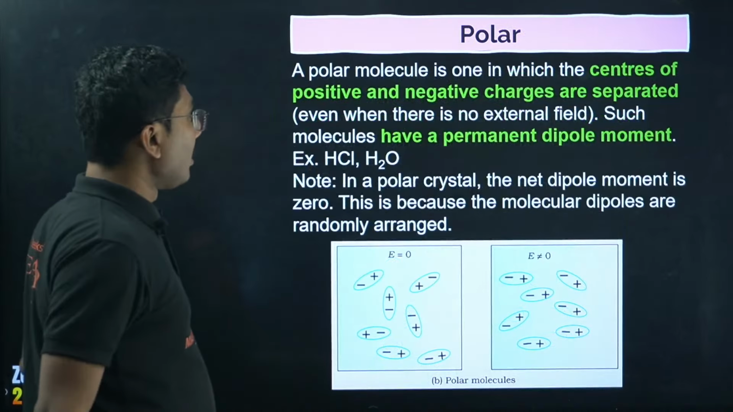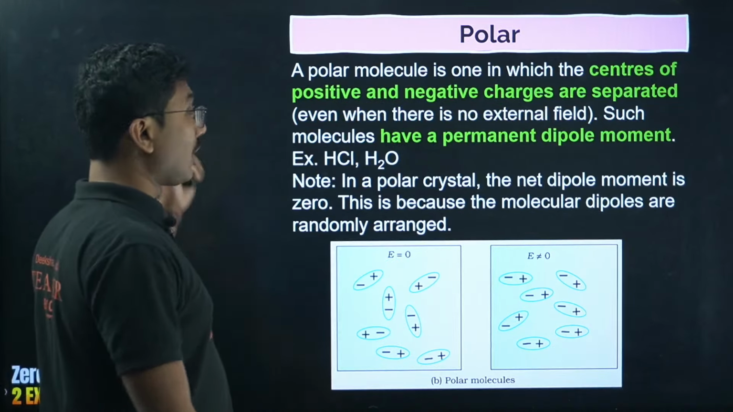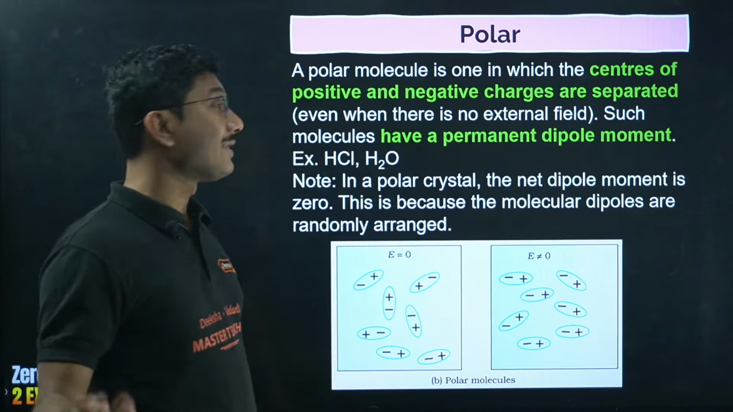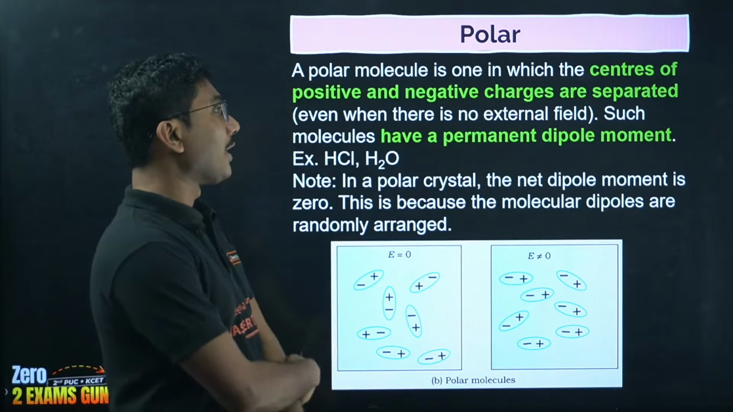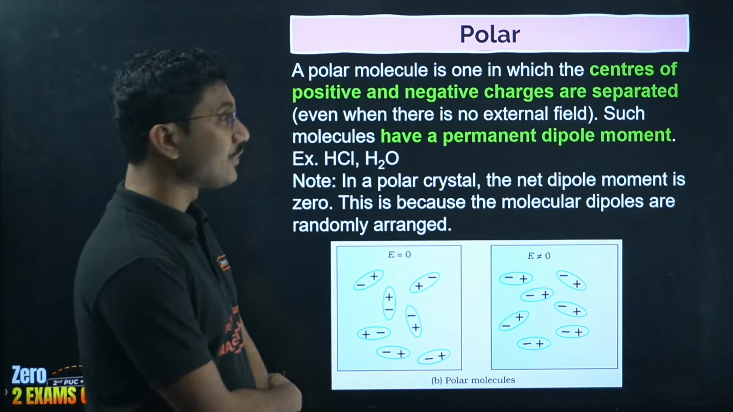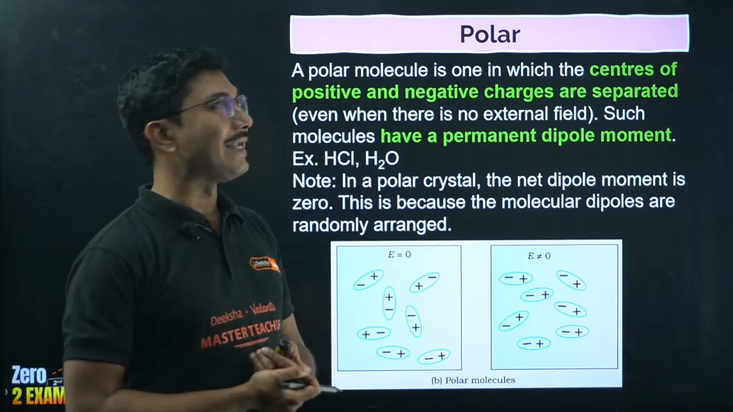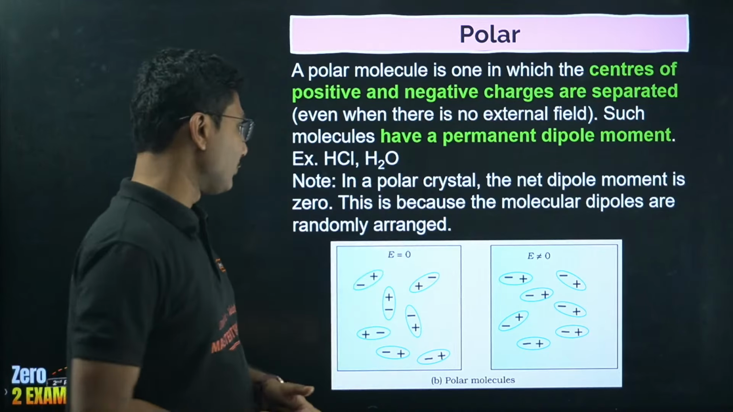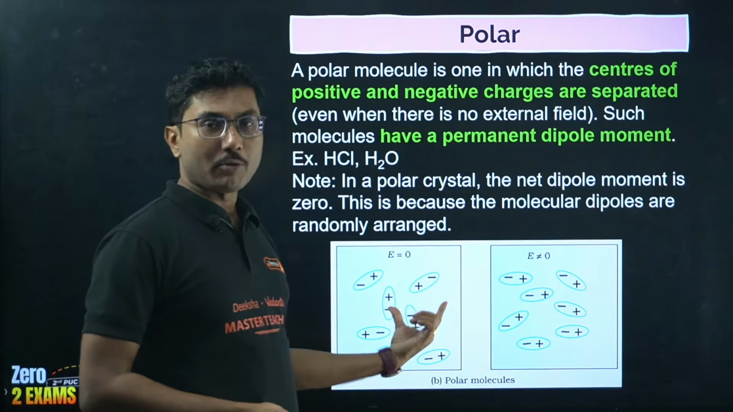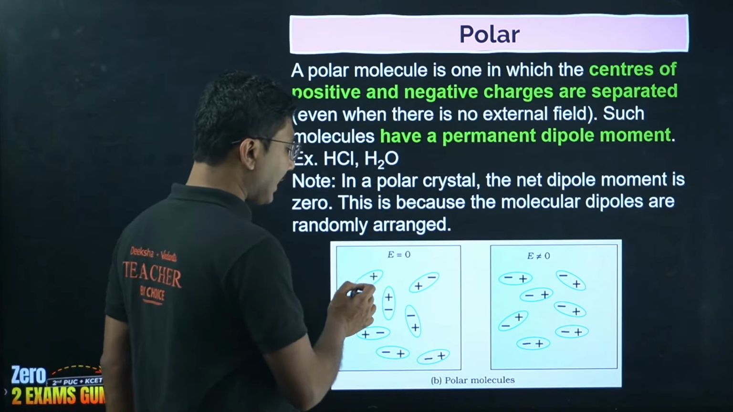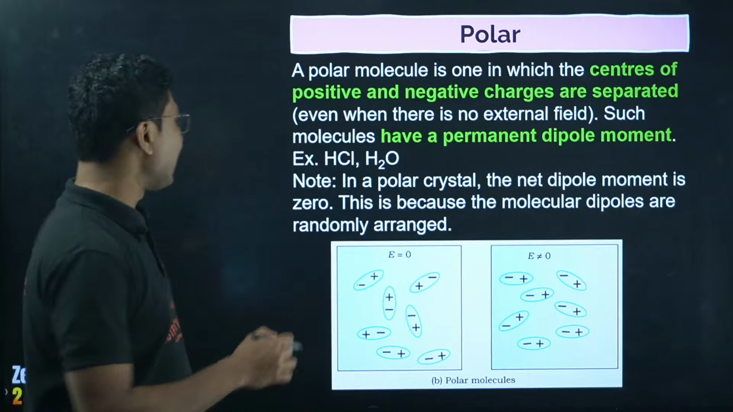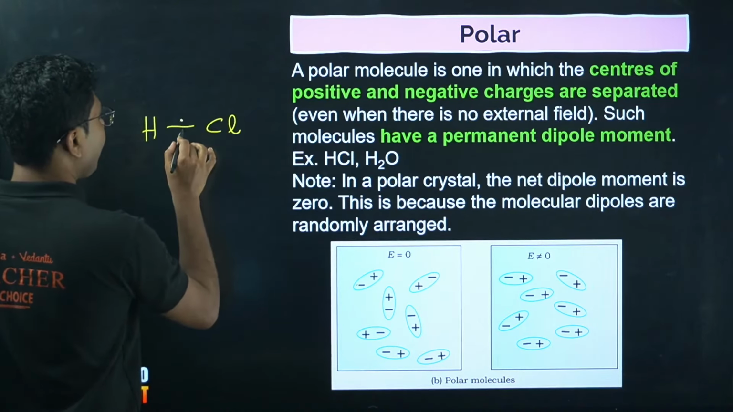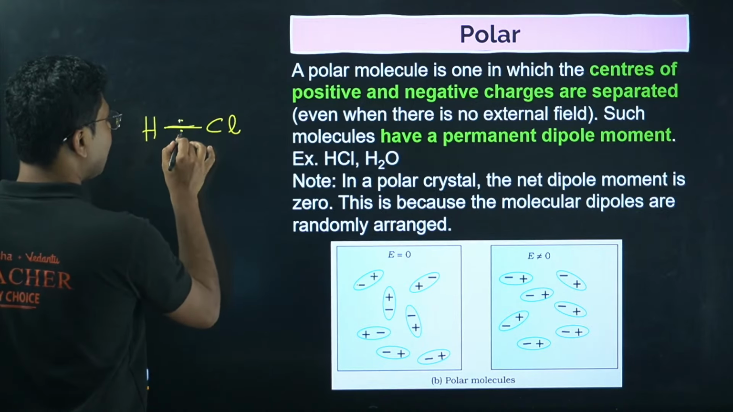Now polar dipole, polar molecules, it is also very, very important. Polar dipole dielectrics. A polar molecule is one in which the centers of positive and negatives are separated even when there is no external field. So this is an example of polar molecules, if you see that positive and negative, they do not coincide. Example is HCl. Okay, so the electron pair which they are sharing, it does not stay in the middle.